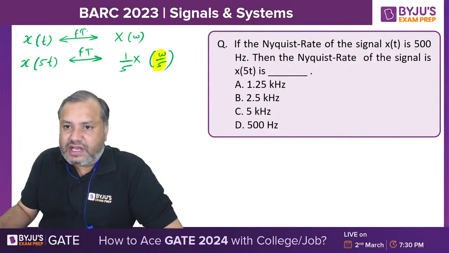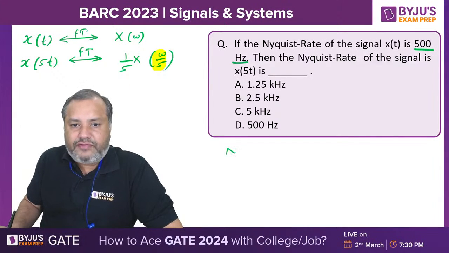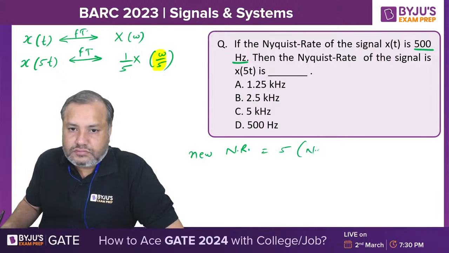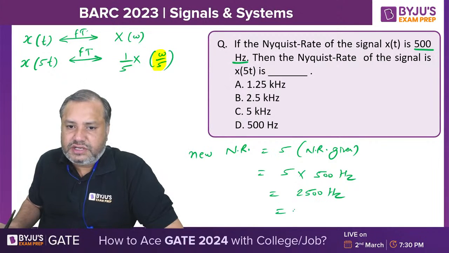So Nyquist rate is 500 Hertz, it means the new Nyquist rate will be 5 times 500 Hertz, that is 2500 Hertz, means 2.5 kilohertz.